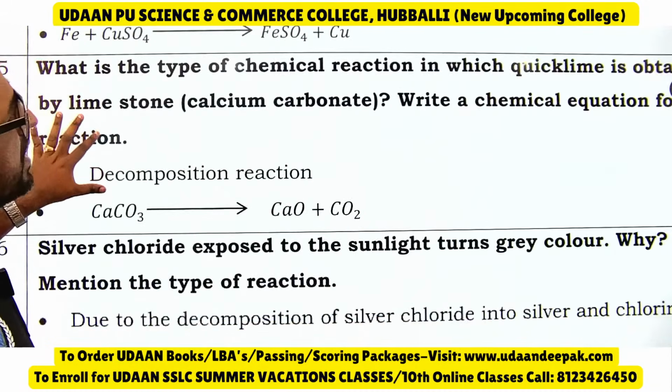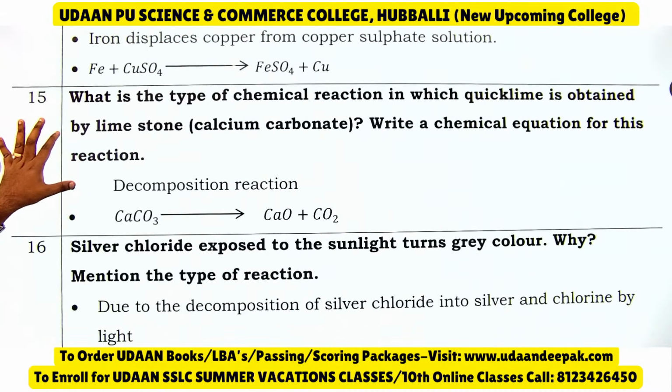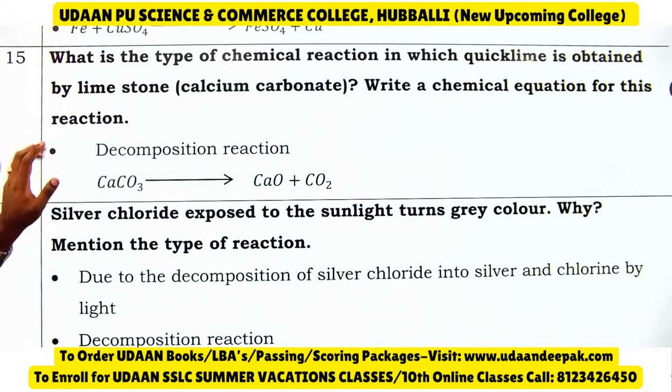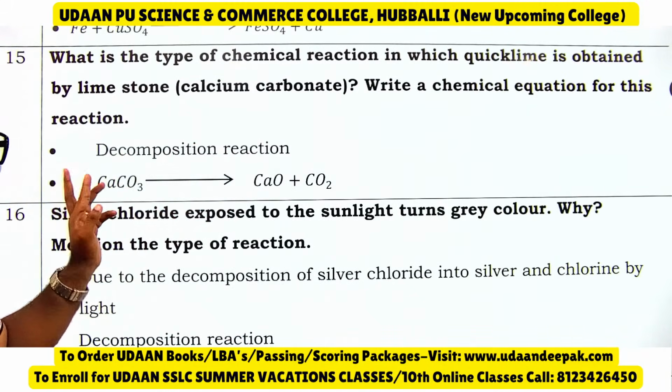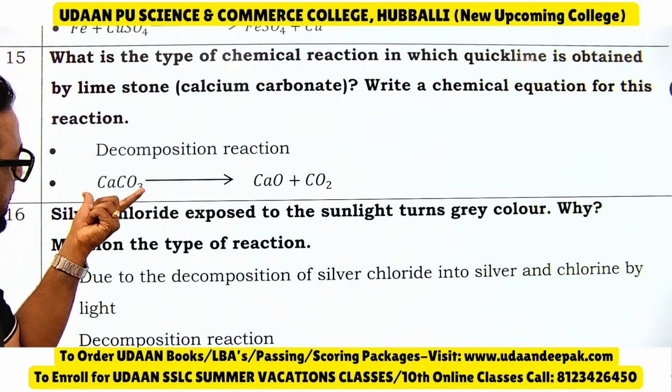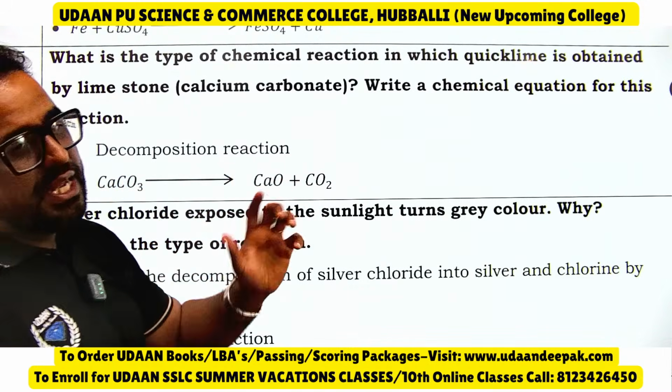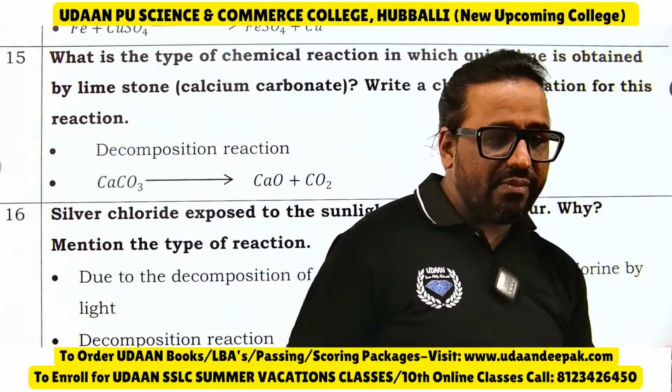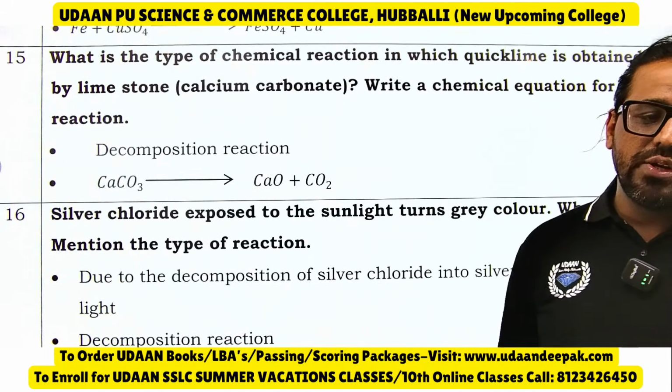What is the type of chemical reaction in which quick lime is obtained from limestone? See, it is a decomposition reaction. When CaCO3 is heated, you will get CaO plus CO2. Okay, like this you should be able to do this one.